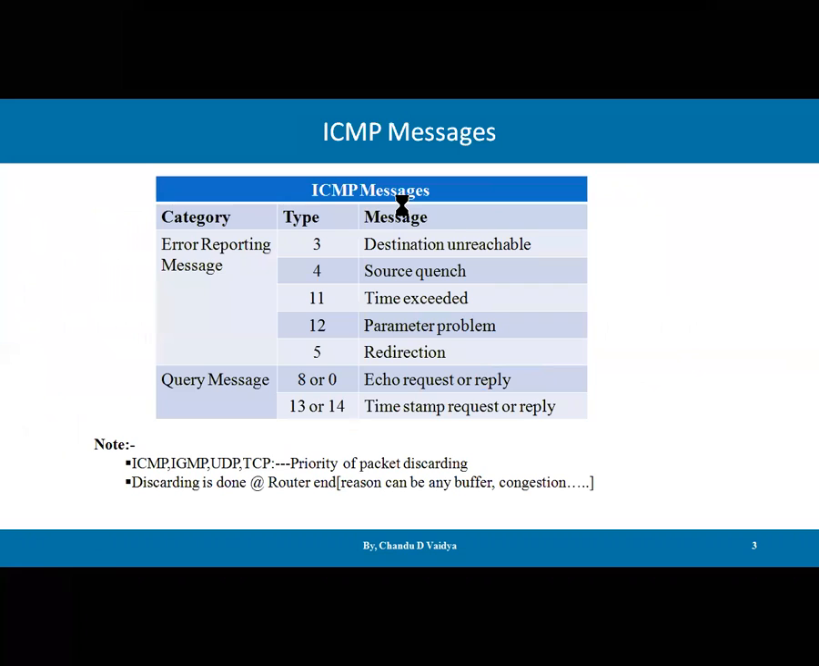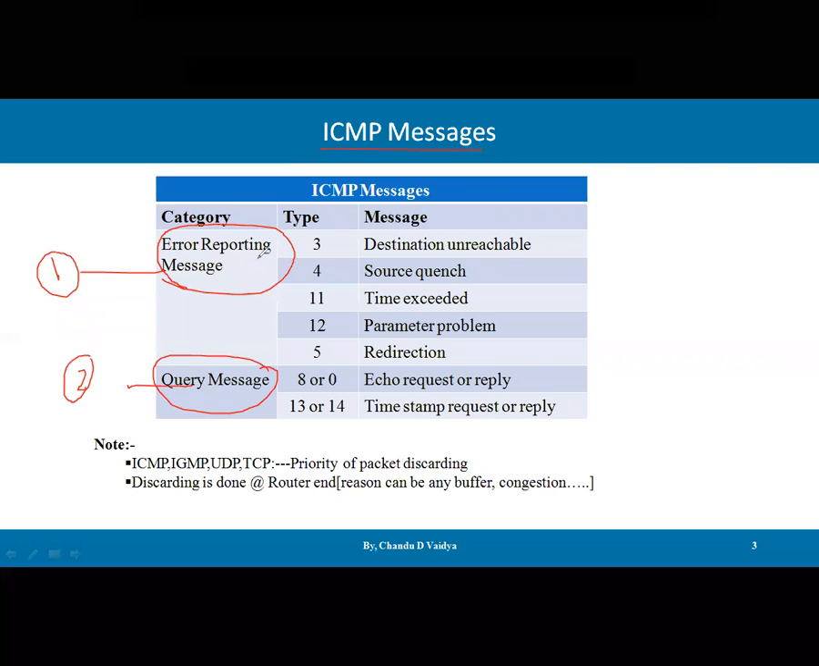Now, in order to provide the error control and the messages, we have ICMP messages. There are two types of messages. The very first category is error reporting messages, and the second is query messages. Query messages are for assistance, and the error reporting messages are for error control. These are the two purposes: purpose number one is error controlling, and purpose number two is assistance.